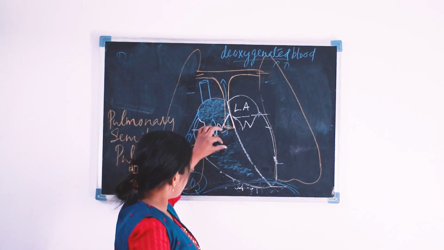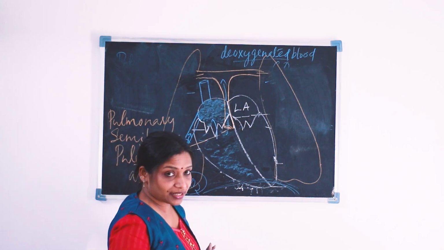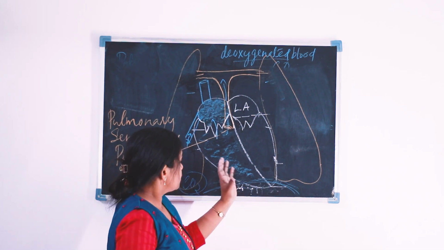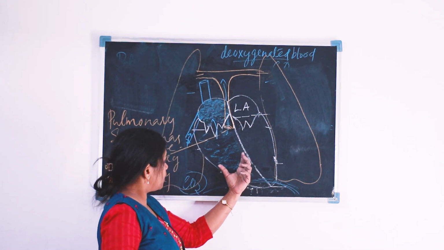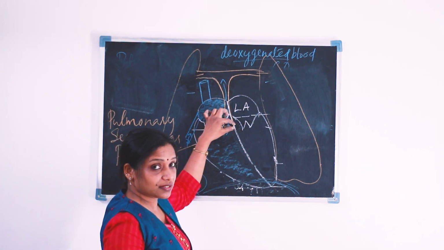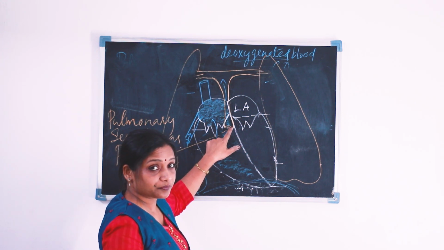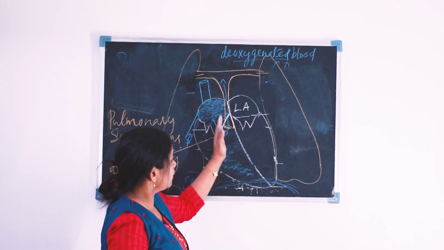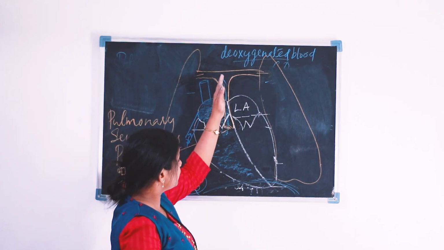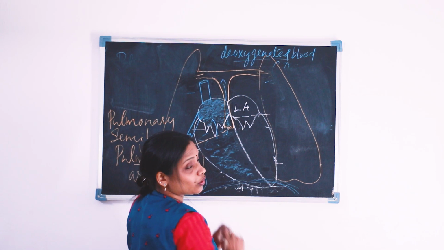That is the separation that separates the pulmonary artery from the right ventricle. So as contraction occurs here, that results in the sudden opening of the semi-lunar valve in the pulmonary artery, and the deoxygenated blood enters into the pulmonary artery.